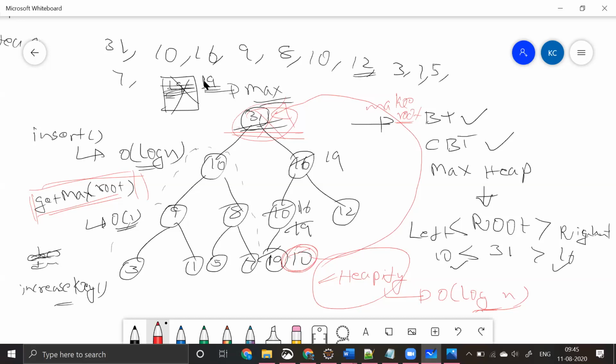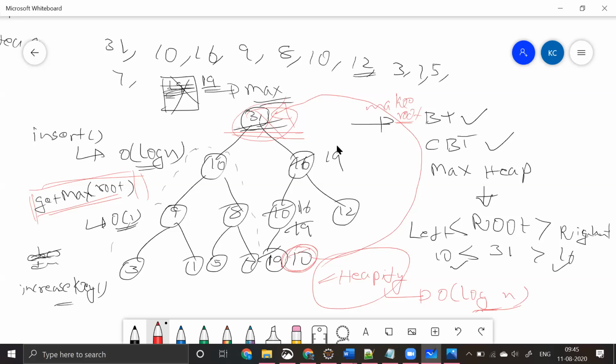But when 19 came, there has to be a situation where I need to compare my 19 with my parent and see that this is violating my heap functionality. So what I do is I will compare and then I swap, right? Then I compare, then I swap. And this can be done in order of log n time.